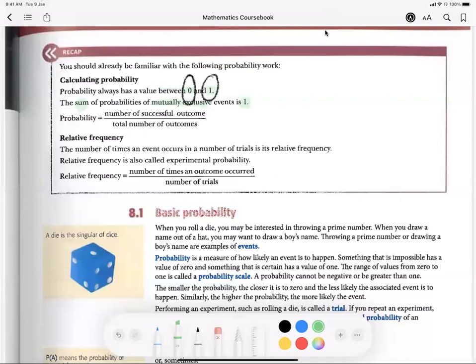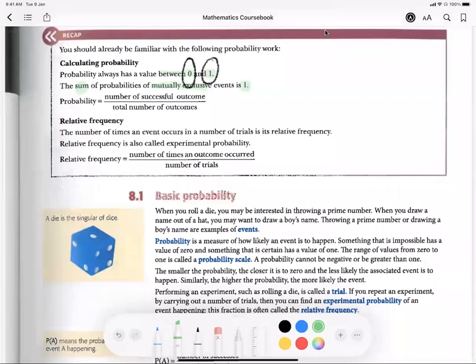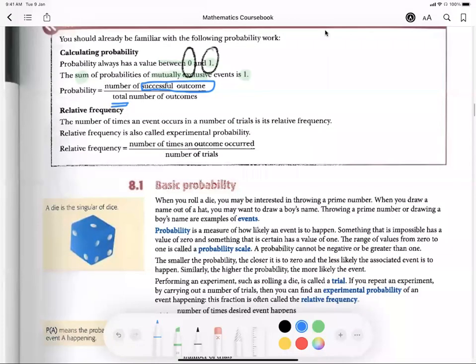All right. So the probability of something is normally calculated as the successful outcomes over the total. It means how many times it actually happens over the total within the whole scenario. For example, if you have 10 coins and you want to pick the blue coin, what's the probability? If you have 2 blue coins, then it's 2 over 10. Relative frequency is the number of times an event occurs in a number of trials. It is relatable to that particular situation only. Later we'll learn that as experimental probability.